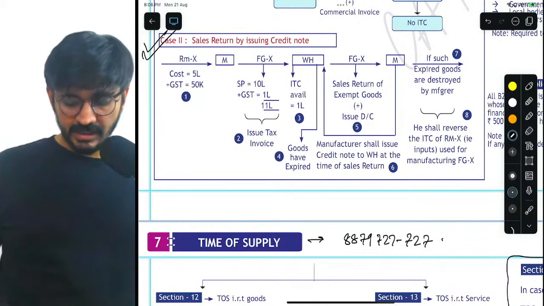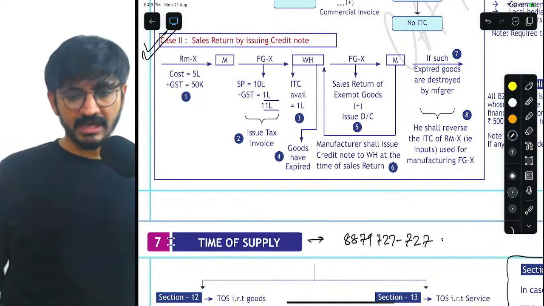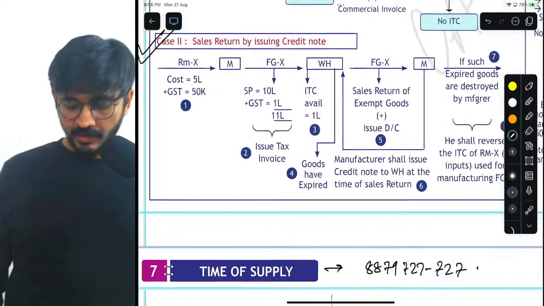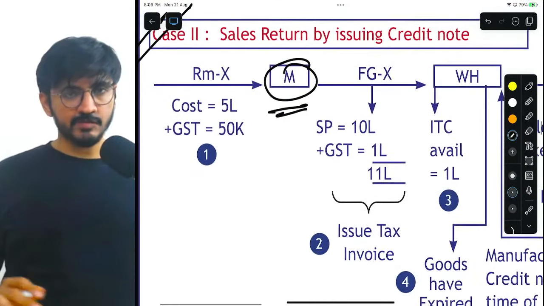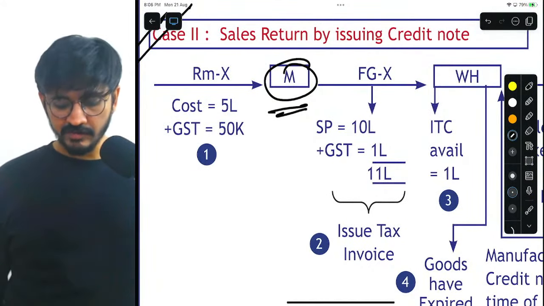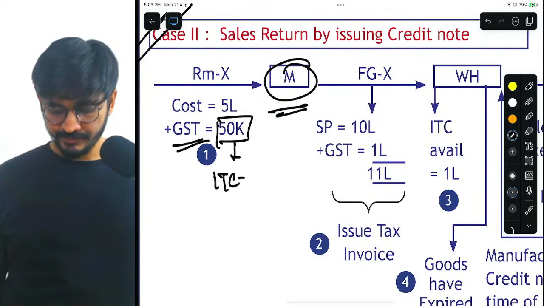Okay. Now understand. Sales return by issuing credit note. So what has happened is, there is a manufacturer. The manufacturer has purchased goods with rupees 5 lakhs, GST 50,000. Obviously, he will take the ITC.